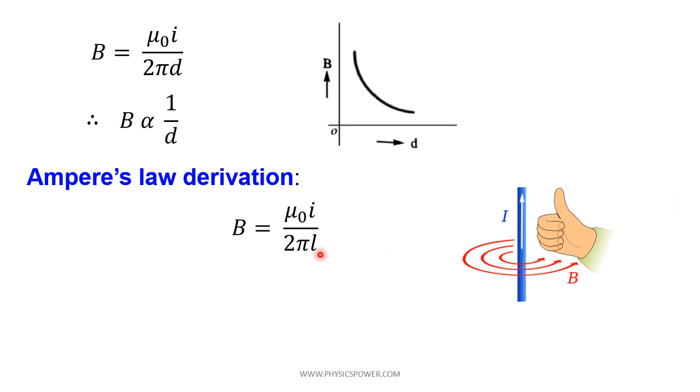Now if we shift that 2 pi L to the left side, then it will be B into 2 pi L equals mu naught I. Now this 2 pi L we can write as integral dl.